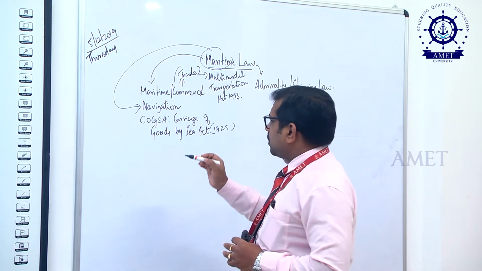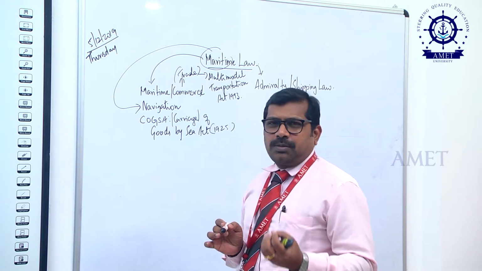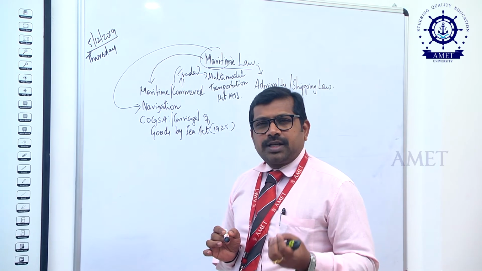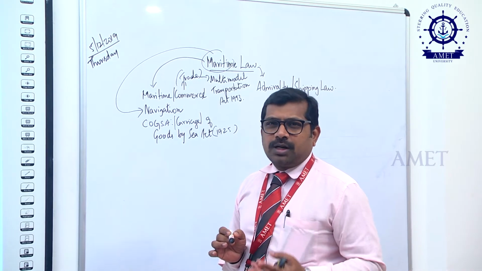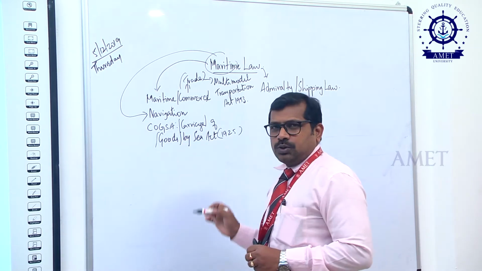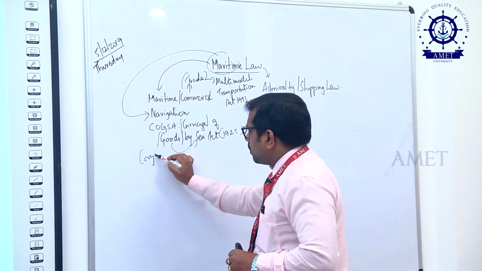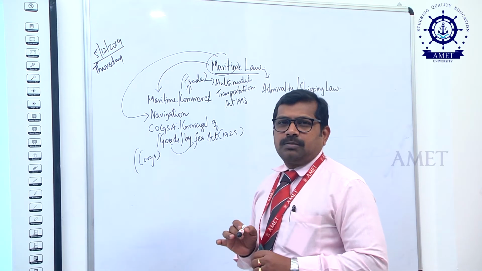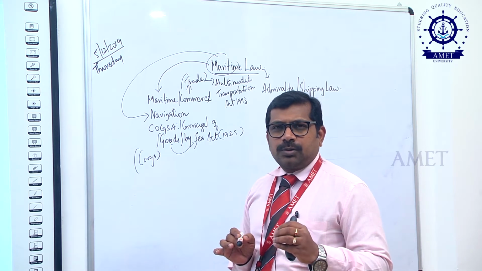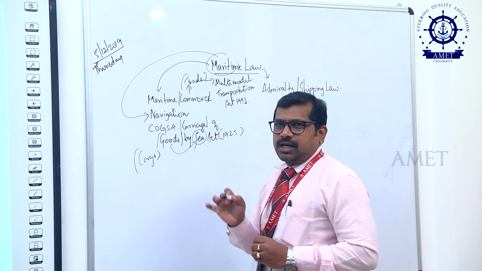1925. Now, carriage means taking the goods from one place to another place, done by a carrier. There are two types of carrier, one is a private carrier, another one is a common carrier. The second thing is goods, which in shipping terms are called cargo, to be taken from one place to another by sea transport.